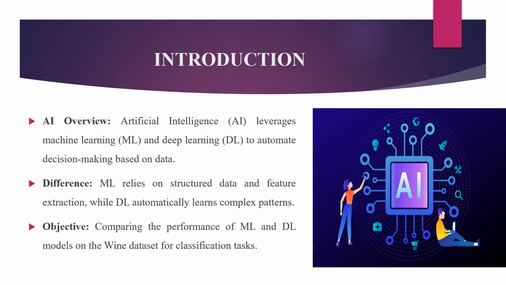In this slide, we introduce the concept of AI and explain the key differences between machine learning and deep learning. Machine learning algorithms typically rely on structured data and require feature extraction for performance, while deep learning models automatically learn complex patterns and representations from the data. In this project, our goal is to classify wine types based on their chemical properties. We will use various machine learning and deep learning models and compare their performance using common evaluation metrics such as accuracy, precision, recall, and F1 score.